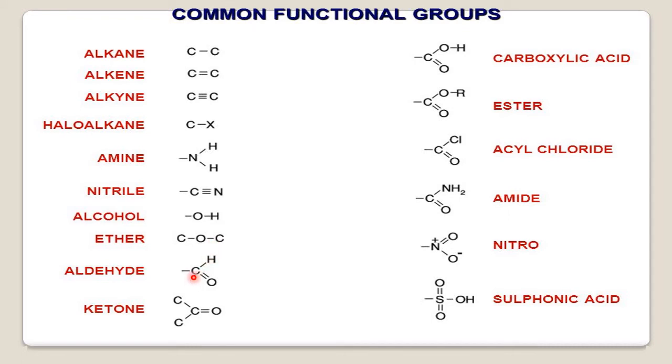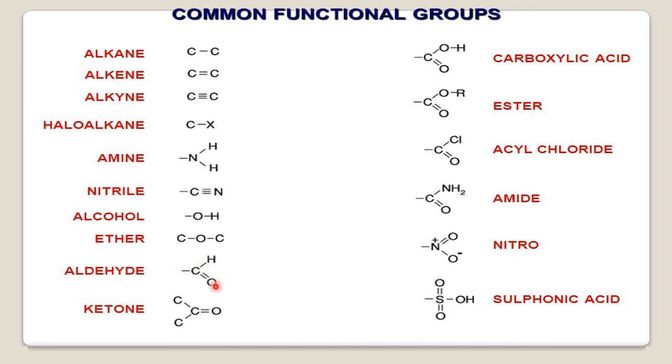Now, if you find CHO, where C double bond O is attached to a carbon chain, then this is called what? Aldehyde. I think you have learnt this in the 10th class. A simple example is the first four aldehydes you learnt, where acetaldehyde, ethanal, CH3CHO, like that. We will discuss the examples later. Now I am just reminding you from the 10th class. If you find a CHO group, they come under the aldehydic family. If C double bond O is there with one hydrogen on some carbon chain, it is an aldehyde.